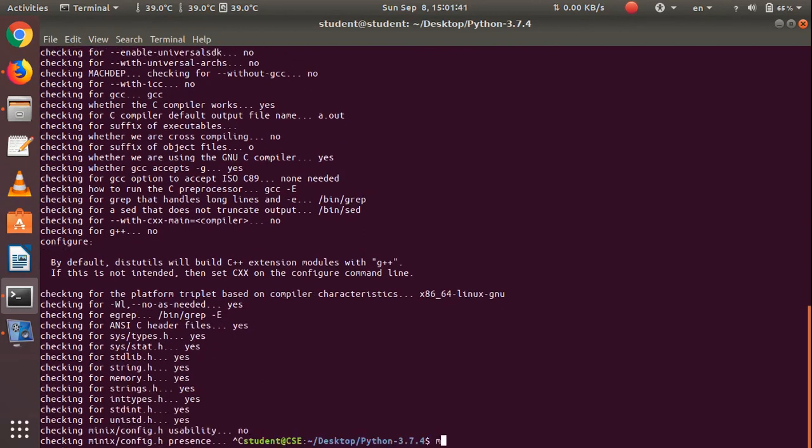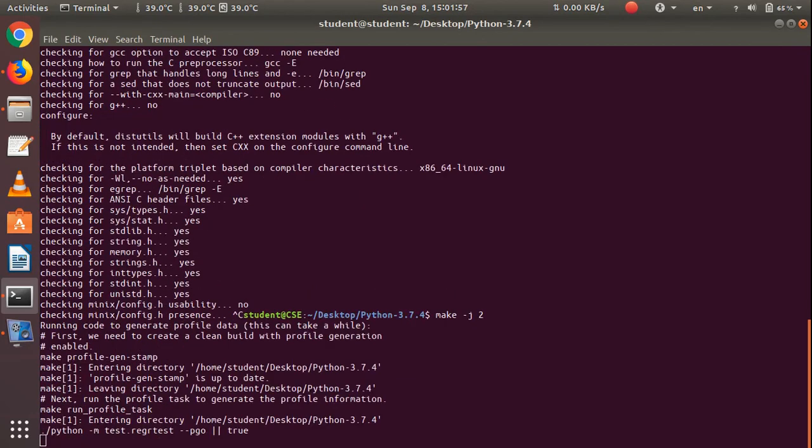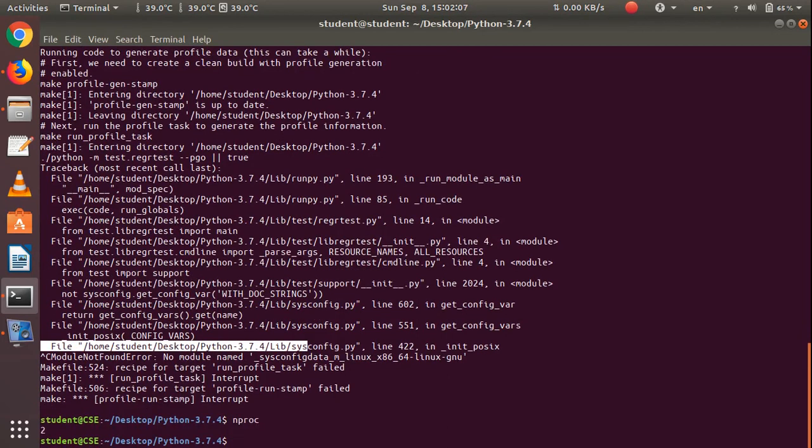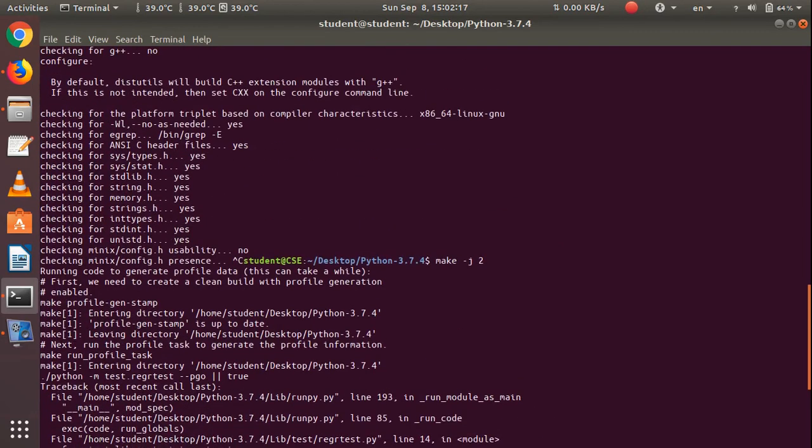After that, you have to make the executables for this. For that, you have to use make -j2 here. The 2 refers to the number of cores in my processor. See, my processor is using 2 cores, so I can use 2 here. After that, it will do some work and it will complete. If you don't know the number of cores on your system, you just need to type nproc. See, it will return the number of cores on your hardware. My system has 2 cores, so that's why I used -j2 here.